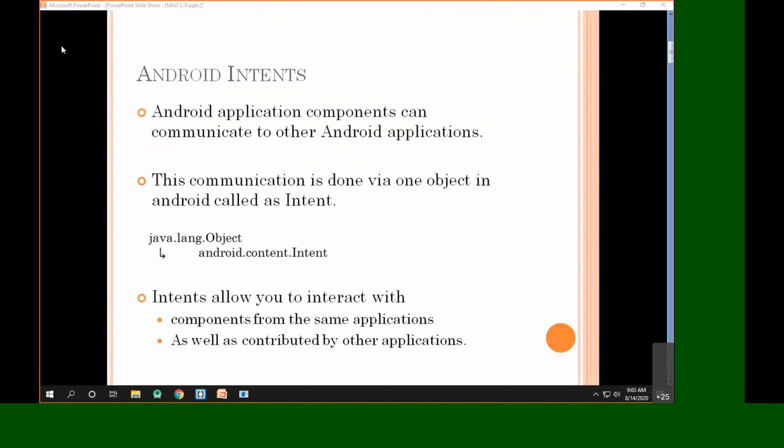So intents are basically objects, and hence there must be some class related to the intent. For representing the intent there is the class Intent, which is present inside the package android.content. So we can give the fully qualified name of the class as android.content.Intent. And as we already said, intents allow you to interact with components of the same application, and at the same time with other applications also.